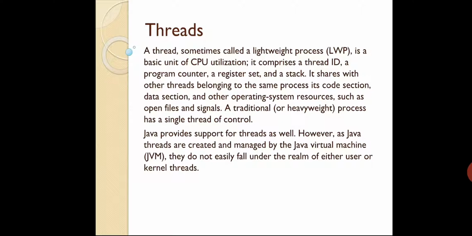Okay, so it shares with other threads belonging to the same process its code section, data section, and other operating system resources such as open files and signals. Ultimately those threads will be sharing these things, because in the previous video I explained cooperating processes, isn't it? If two processes need to cooperate, then definitely they have to share some information. They have to share some code, some signal concepts, or data or information. So ultimately there should be sharing.